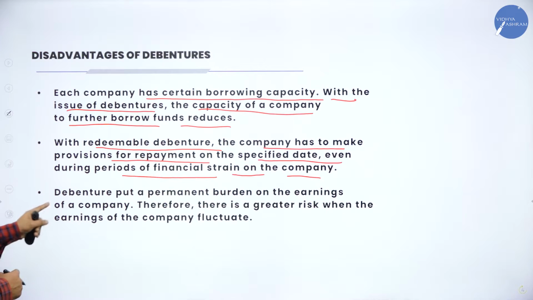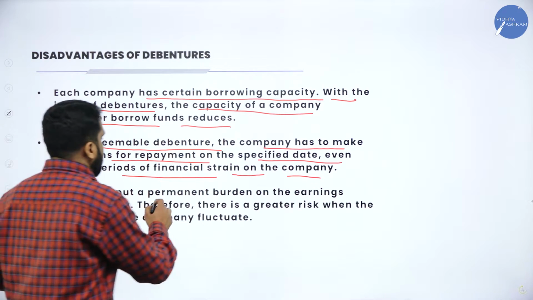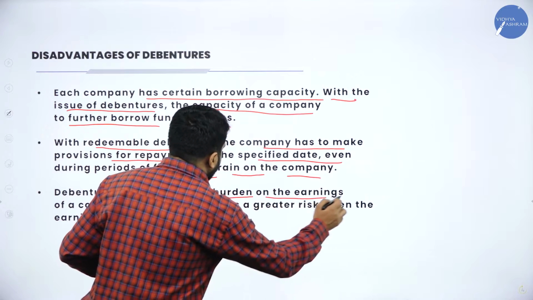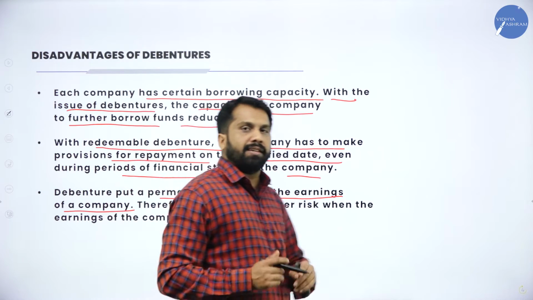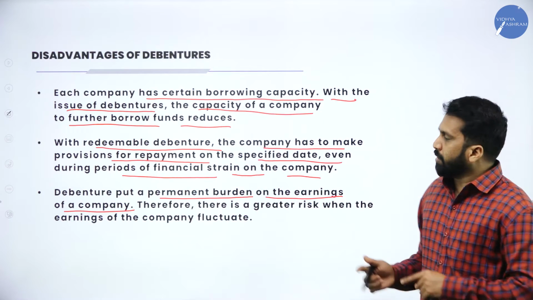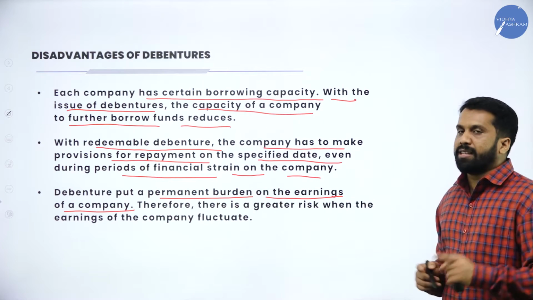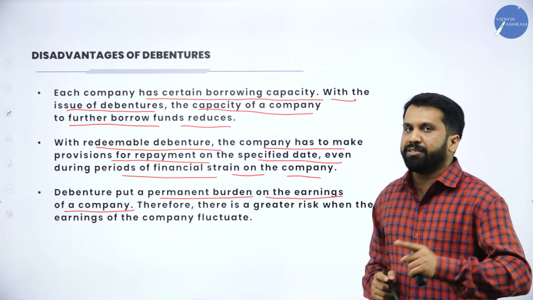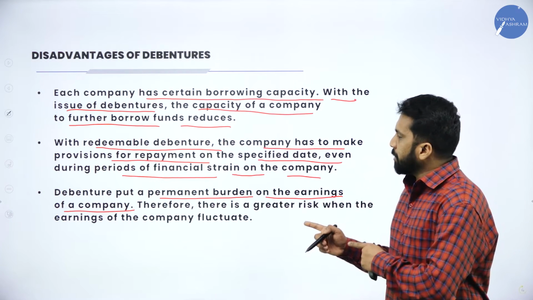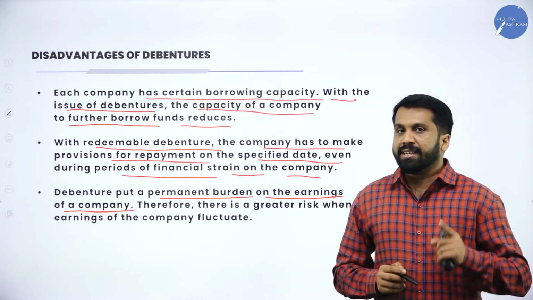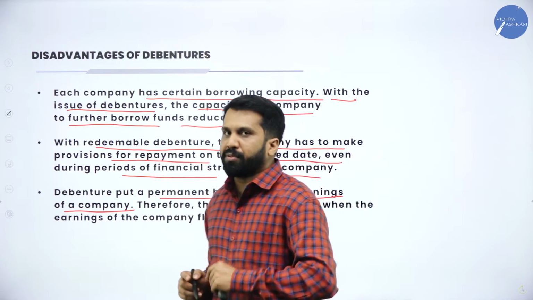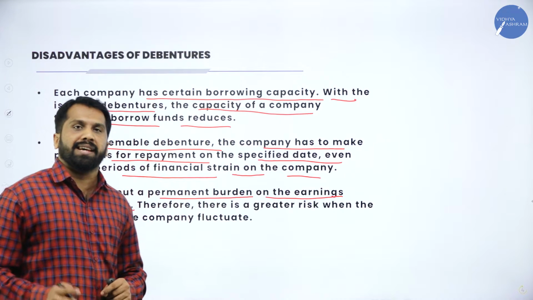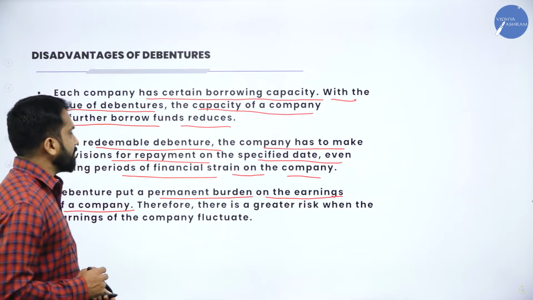Now, debentures put a permanent burden on the earnings of a company. The same thing I explained to you: even though the company is running under loss, they have to pay interest to the debenture holders. So it is a permanent burden to the company. So these are the disadvantages. Again, same procedure, you have to remember any 2 points.